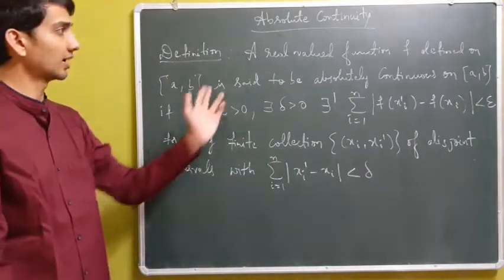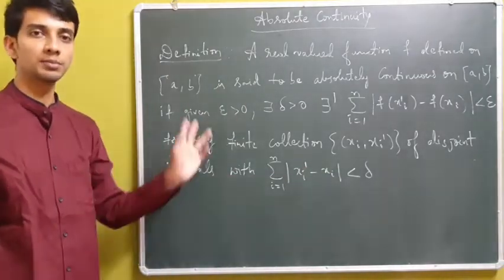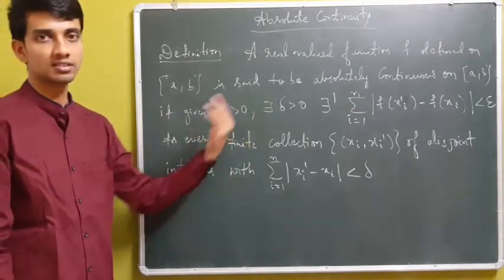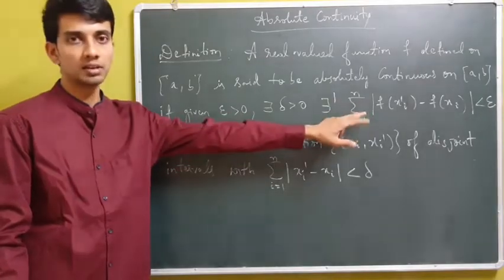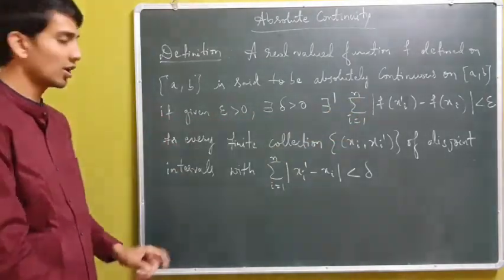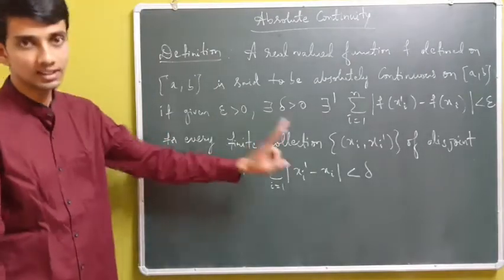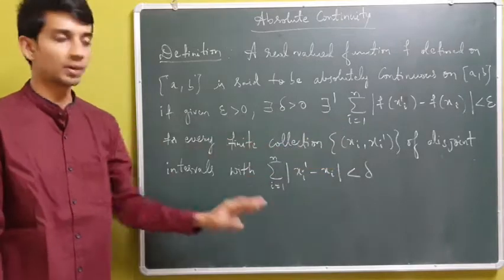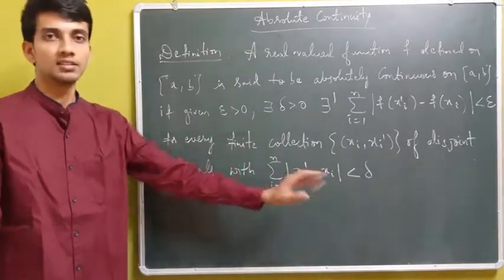So I will say it again. A real valued function f is said to be absolutely continuous on that interval if for given epsilon positive there exists a delta positive such that the summation of the absolute difference between those two is less than epsilon for every finite collection of disjoint intervals, say xi prime, with this property satisfied.